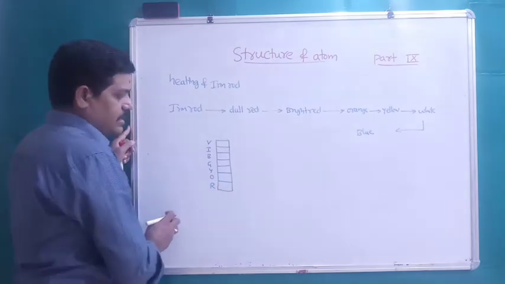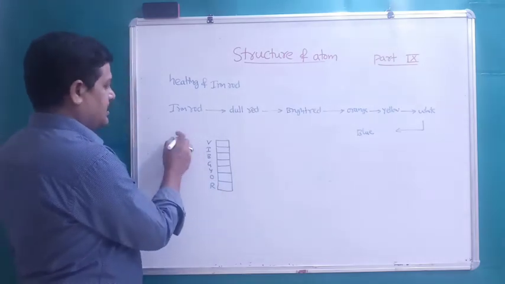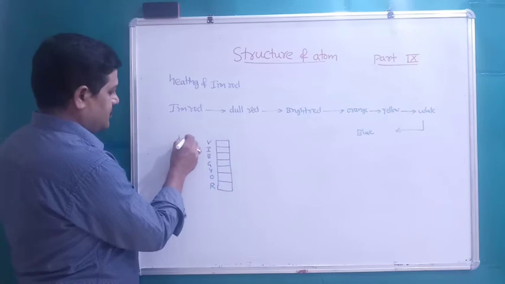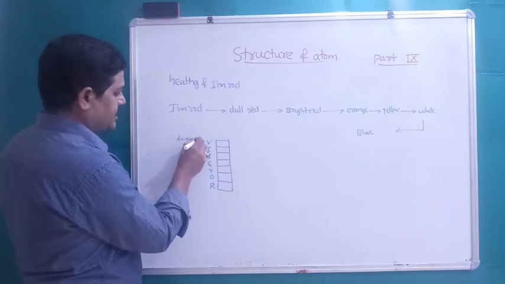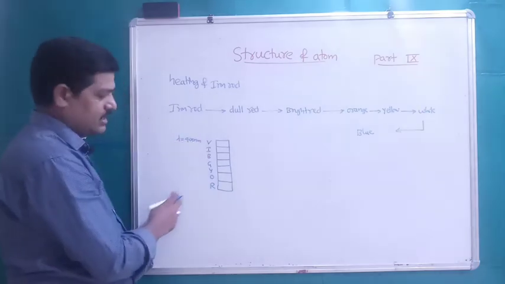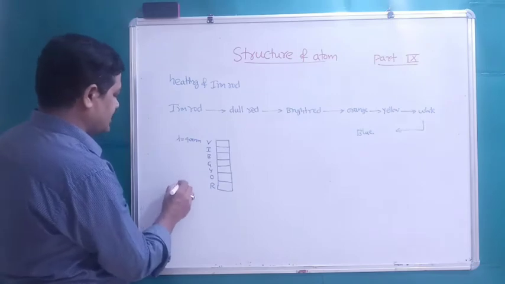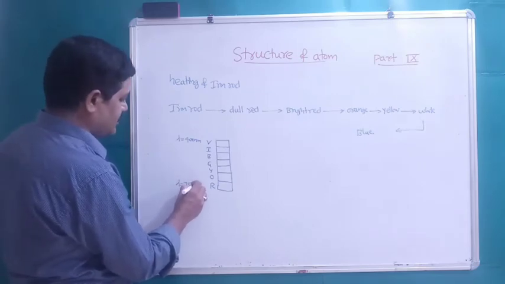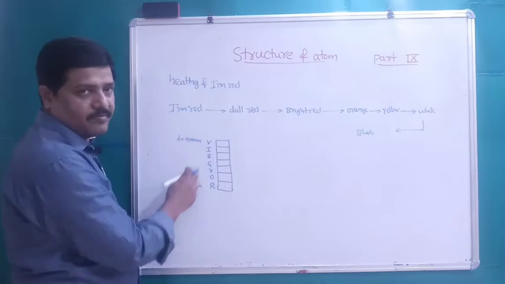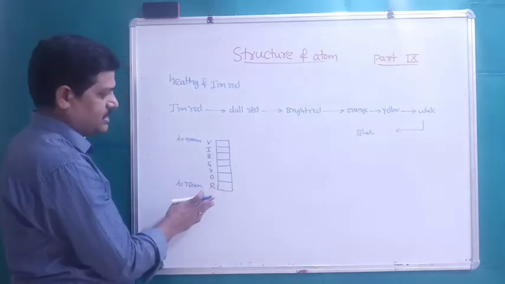Violet has the minimum wavelength, 400 nanometers, and maximum energy, and red has the maximum wavelength, 750 nanometers, and minimum energy.